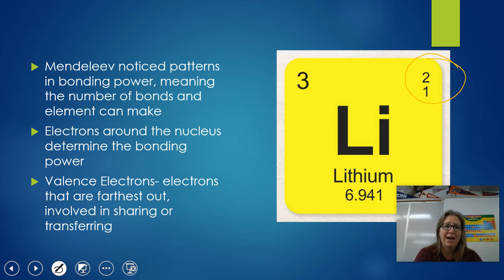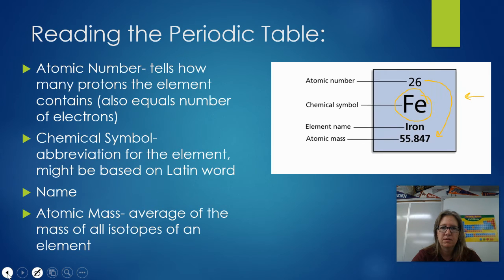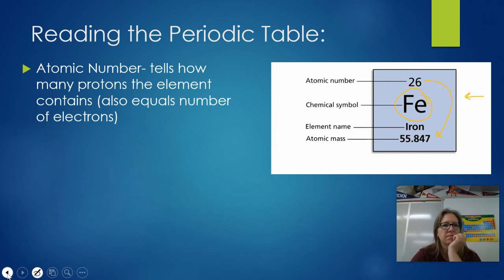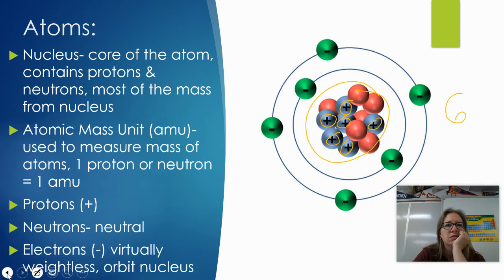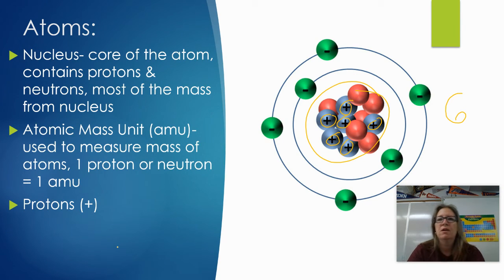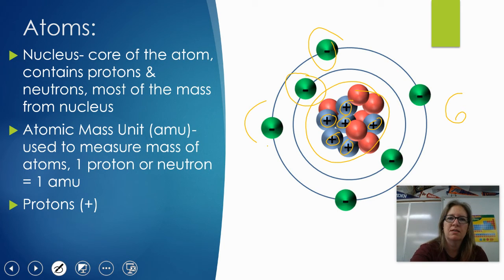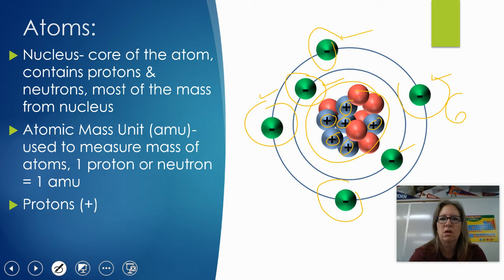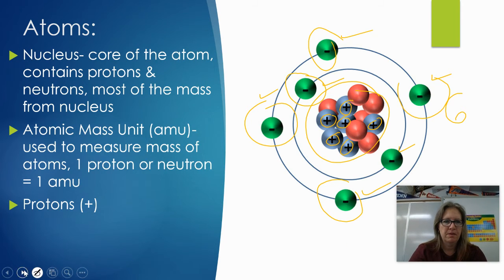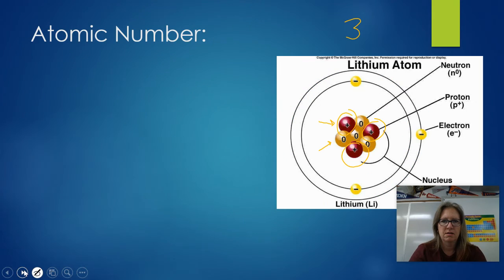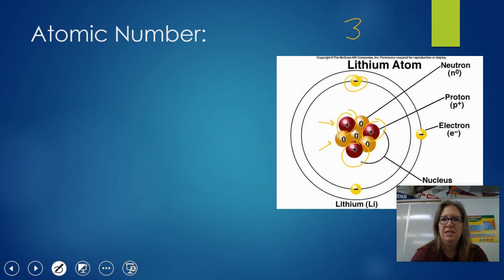So if we go back to the lithium picture from earlier, oh boy, it's going to make me go through all these animations. Oh, there we go. Okay, so I guess that's not lithium, that's carbon. You can see that there's 6 out here, okay? But notice how they're in different circles. There's 2 on the inside, and then 4 on the outside here, okay? There we go, there's lithium. There's 2 on the inside, and then 1 on the outside there, okay?